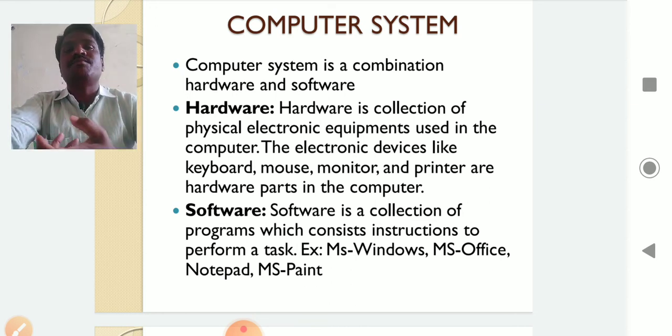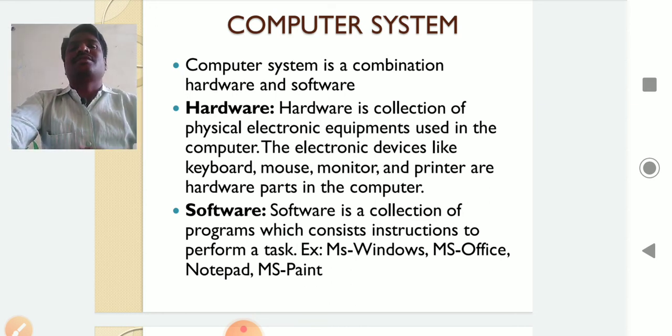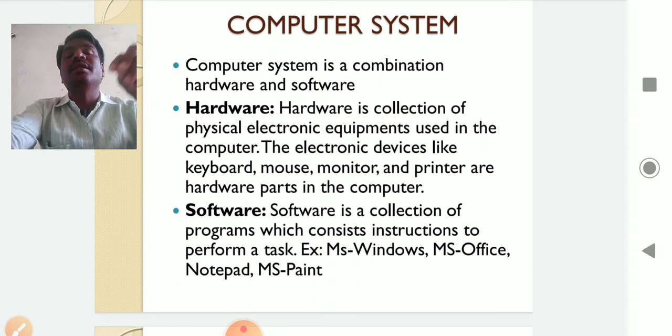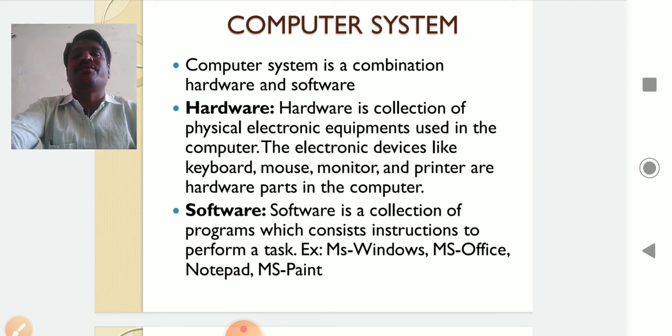So the thinking is called a software. You cannot see the thinking concept. You can feel how he is thinking, but we cannot see how he is thinking. So that untouchable programming in the computer is called software.